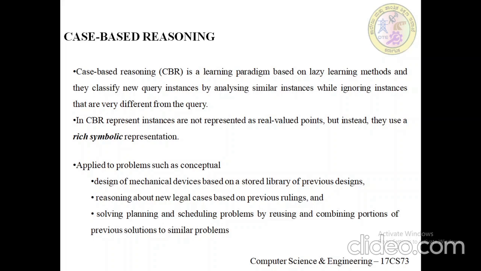The second key property is that they classify the new query instance by analyzing similar instances while ignoring instances that are very different from it. If some training examples are different from the new instance, they just ignore them and don't consider them in classifying the new instance. The third is that they represent instances as real valued points in an n-dimensional Euclidean space.